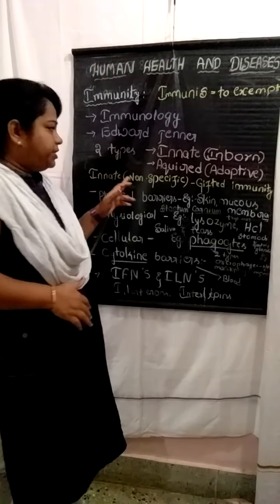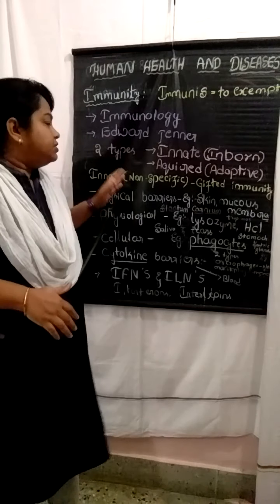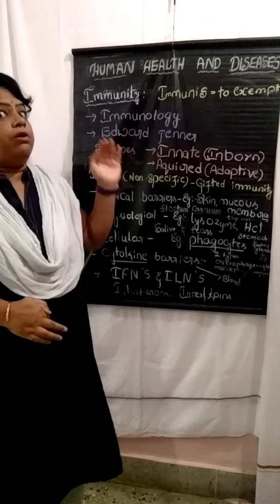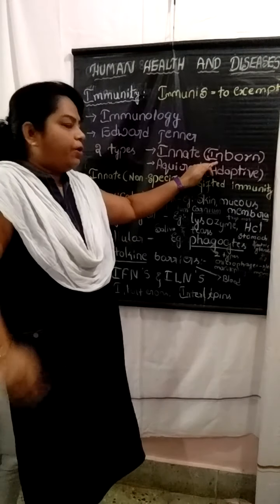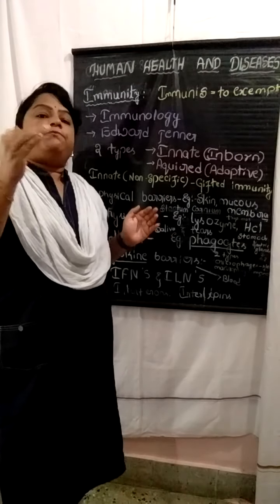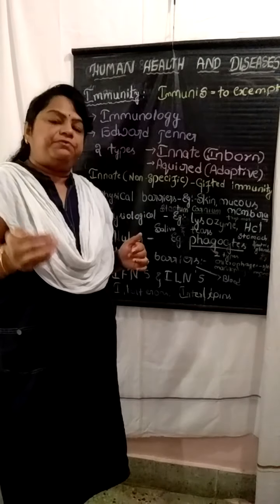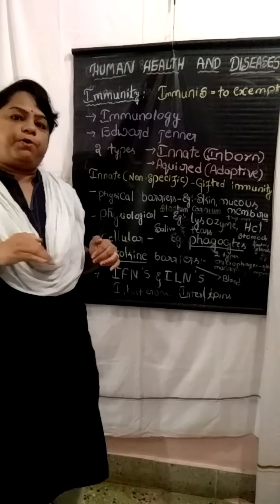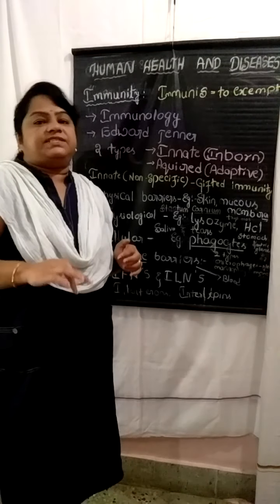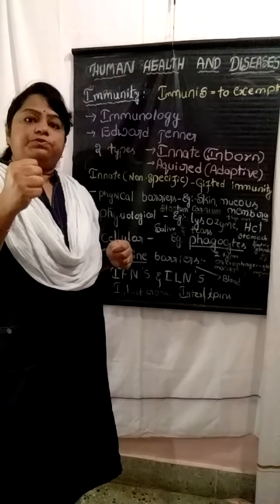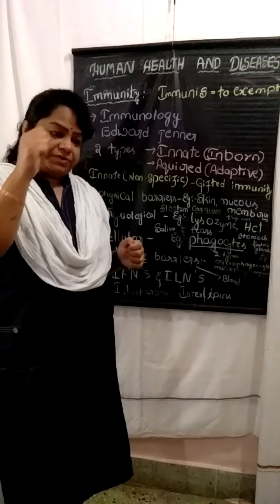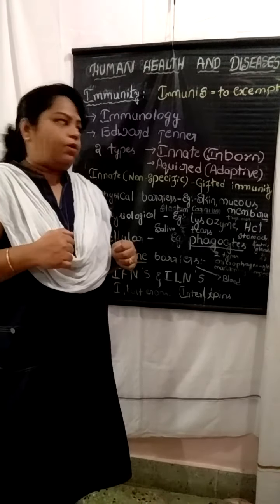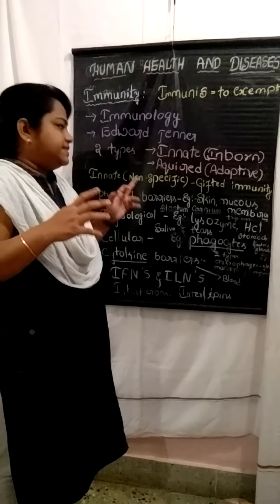It is the inborn immunity, which is present in our body from the time of birth itself. We are gifted with that power to fight against diseases caused by harmful microorganisms.